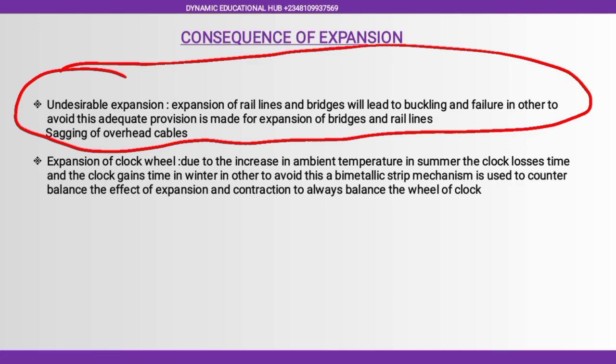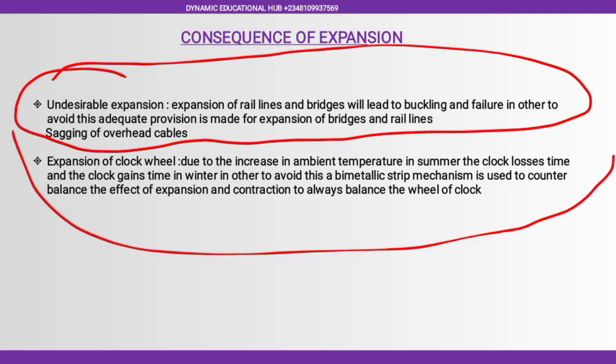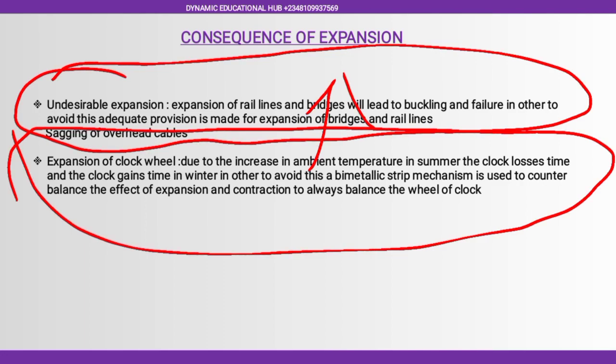Now let's look at expansion of clock wheel. I think questions used to come out on this. Expansion of clock wheel due to increase in ambient temperature. Ambient means environment, surrounding temperature. Now, due to ambient temperature in summer, the clock loses time and the clock gains time in winter. Now, the clock loses time in summer.